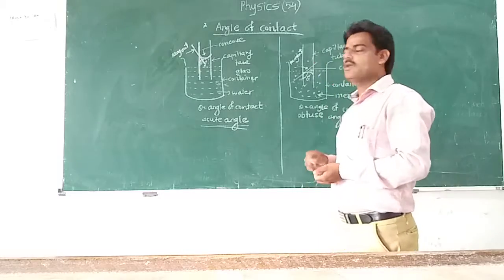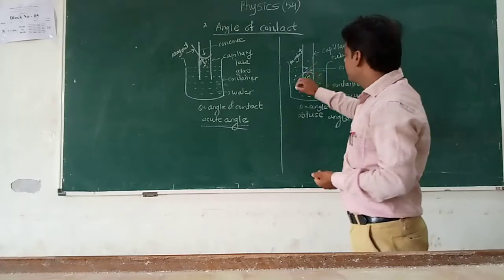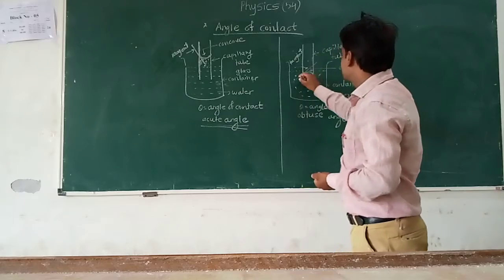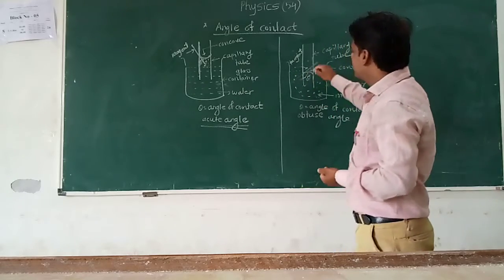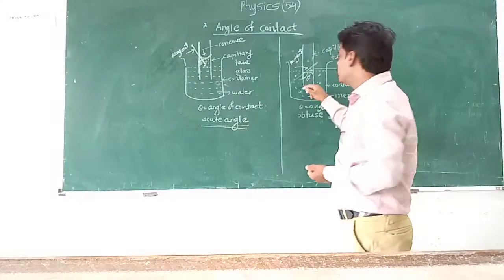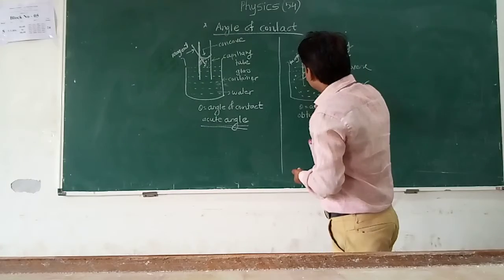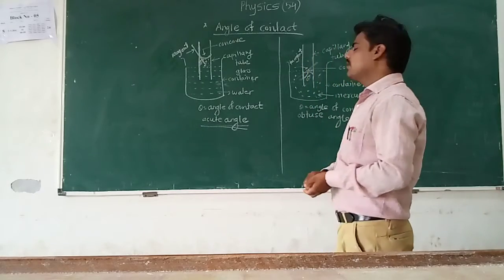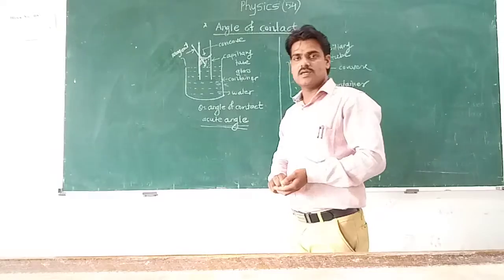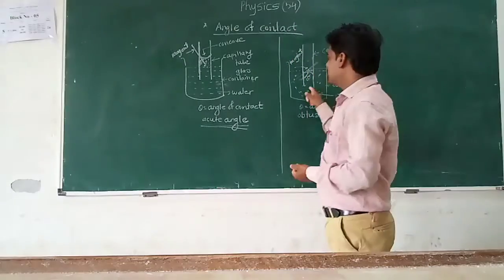Now we draw the tangent and measure the angle through the liquid, so the angle of contact is an obtuse angle.